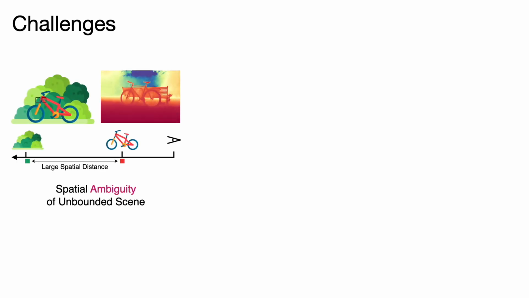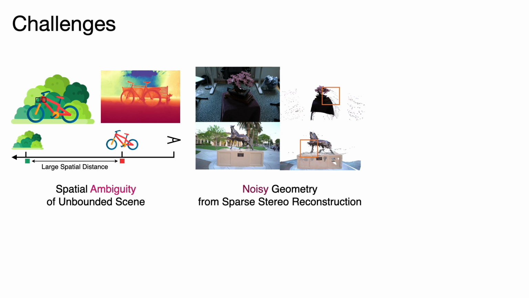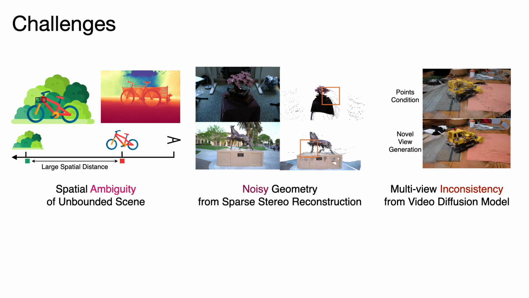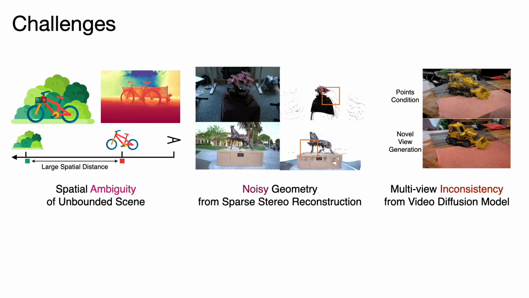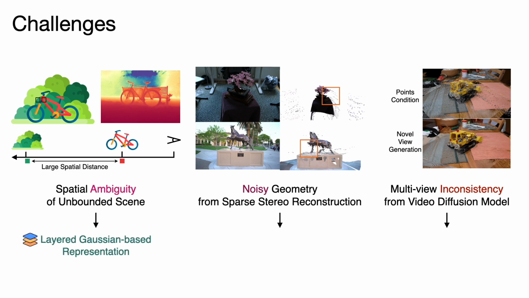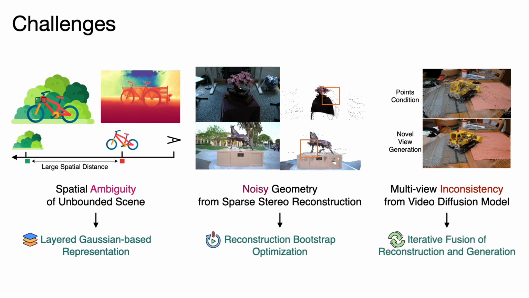First, the spatial ambiguity in unbounded scenes, where two neighbor pixels have large spatial distances and are hard to distinguish from sparse views. Second, the noisy geometry from the stereo reconstruction model leads to needle-like artifacts and corrupted structure at novel view rendering. Third, multi-view inconsistency from the video diffusion model prevents Gaussian primitives from learning a clear and consistent result. To tackle these challenges, we propose a layered Gaussian-based representation, a reconstruction bootstrap optimization strategy, and an iterative fusion of reconstruction and generation.